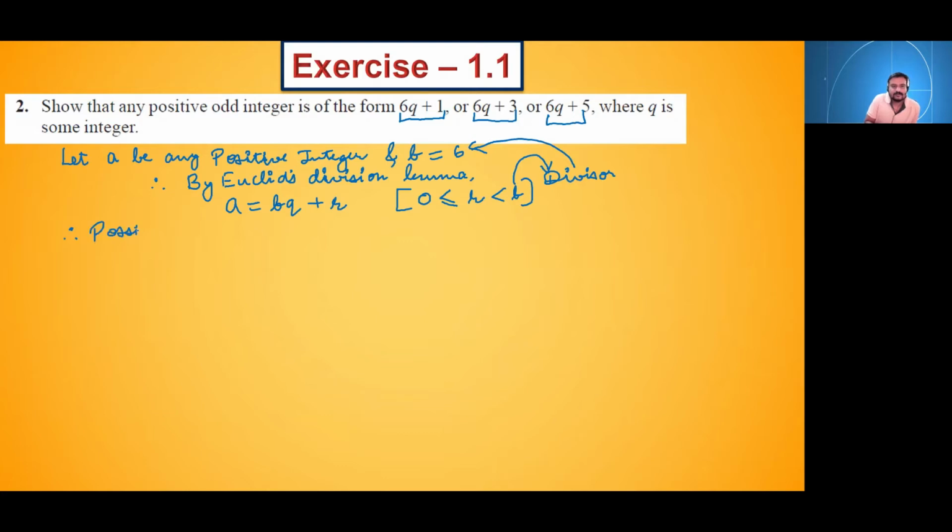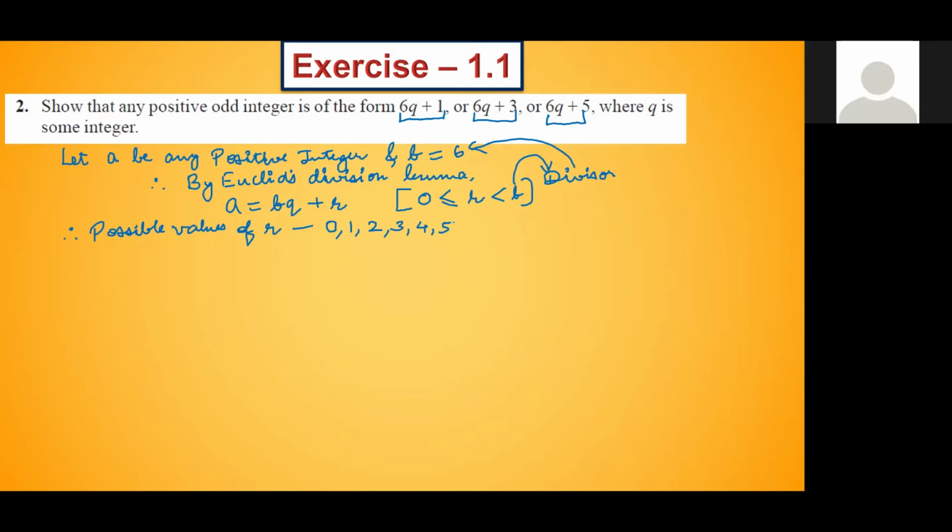Yes, Shravani: 1, 2, 3, 4. 0 is also a possible value of r. Yes, sir: 0, 1, 2, 3, 4 and 5. We cannot take 6 because 6 is our divisor and the remainder should be smaller than the divisor. So these are our possible values: 0, 1, 2, 3, 4 and 5.